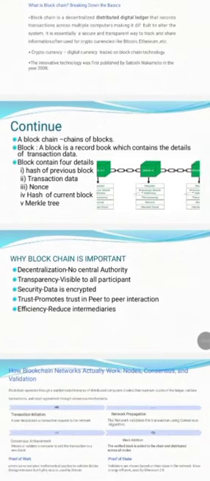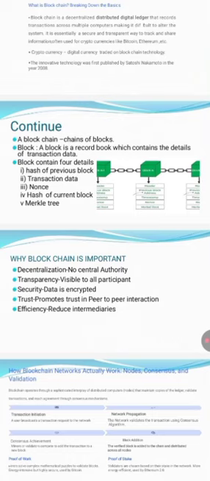What is blockchain? Blockchain is a chain of blocks, and each and every block has a list of transactions. Once the block is completed or overflows, the next new block will be created. So each and every block is linked together. The first block is the genesis block. The second block has the address of the previous block. Each and every block has a record of transactions which contains the details of transaction data.